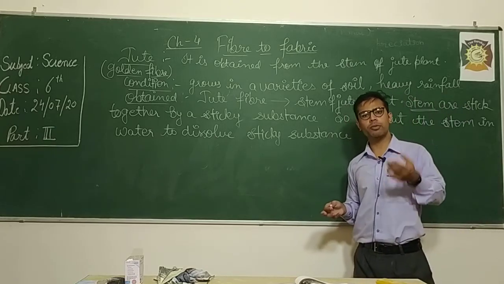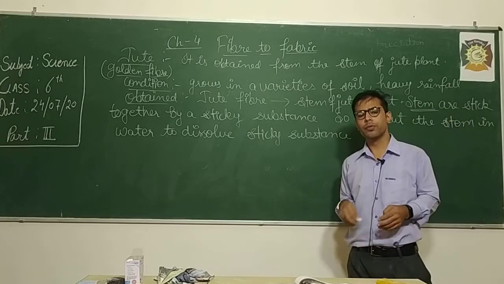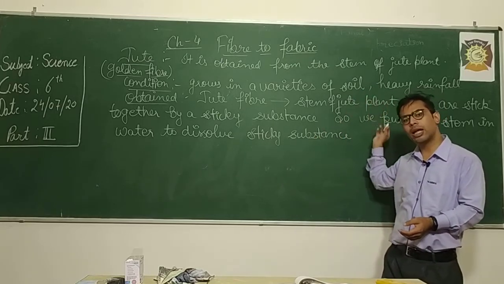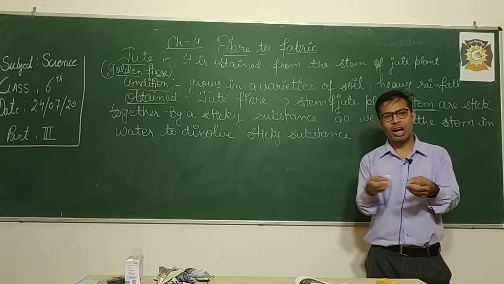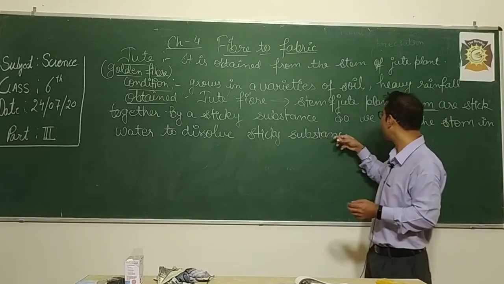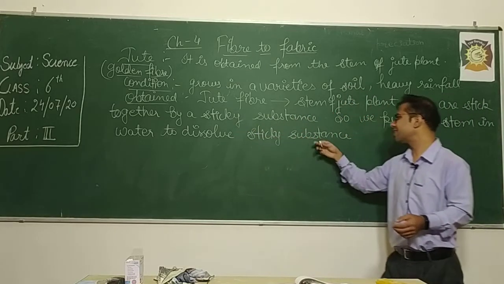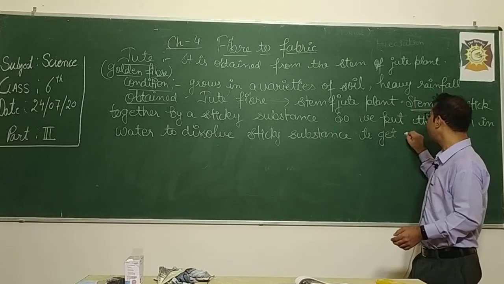We take the stem of the jute plant, soak it in water and leave it for days. The natural glue or gum will dissolve into the water, and the fibers start separating from one another. We put the stem in water to dissolve the sticky substance to get fiber.